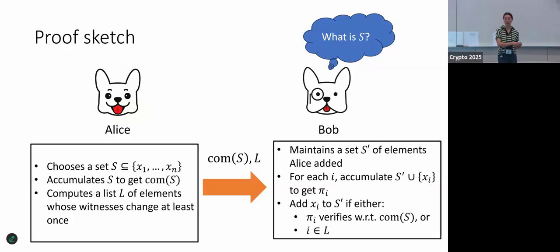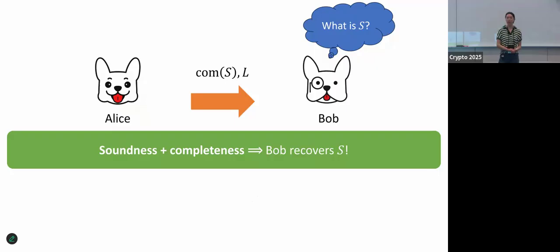On the other hand, if this witness did change, then it means that Alice wrote it down in her list L. And so Bob just looks at the list, and if it was included in the list, he also knows that Alice must have added it to the set. And so we can formalize this argument and show that soundness implies that Bob will never add something to S prime that Alice didn't actually add to S. And completeness plus this helper list that Alice sent ensures that Bob actually does add everything that Alice added. Okay, so we've shown that Alice is able to successfully send this information to Bob, but what we need to show next is that if the accumulator is too efficient, then it breaks information theoretic bounds.